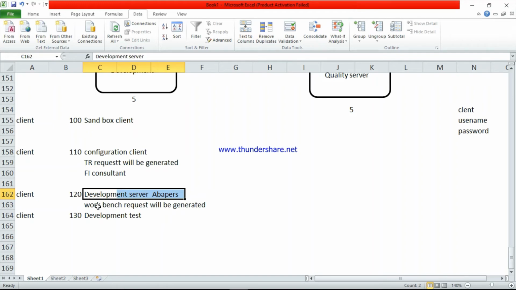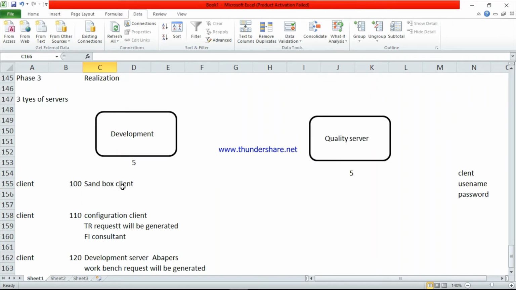So at that time, a workbench request will be generated. We have one more, that is a test bench. So this is for the testing purpose. Functional consultants and technical consultants will test the data here. So this is the testing. We have this many clients in development.